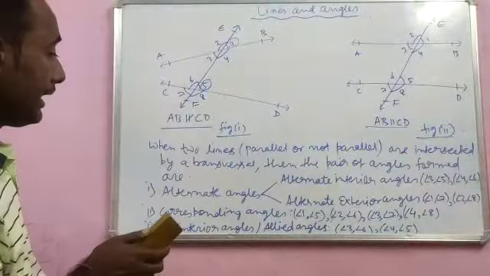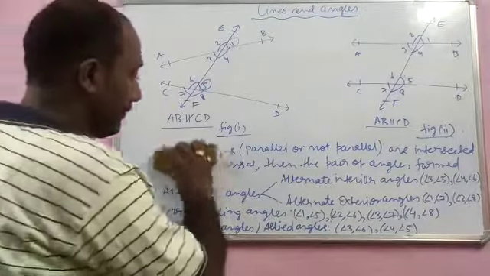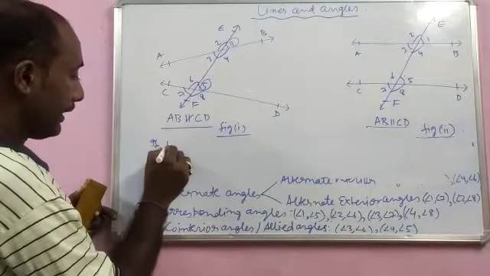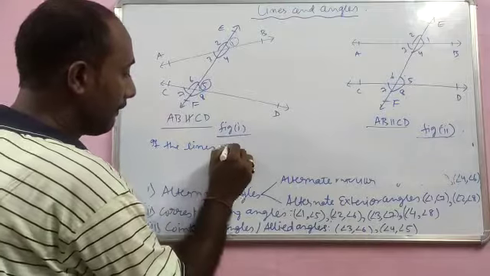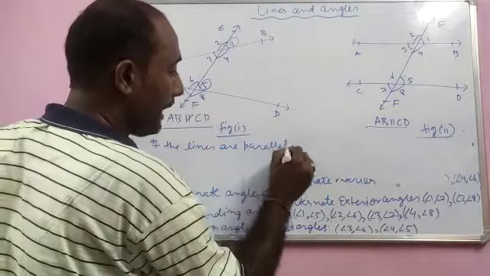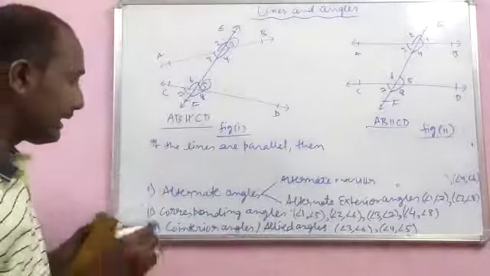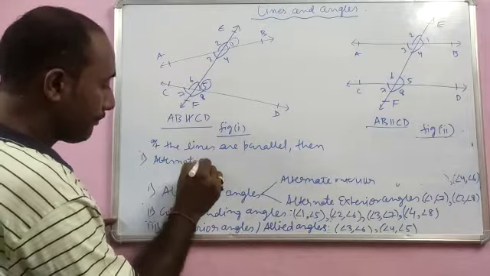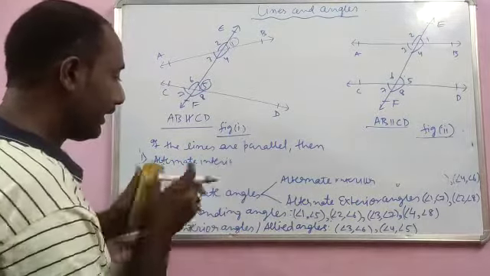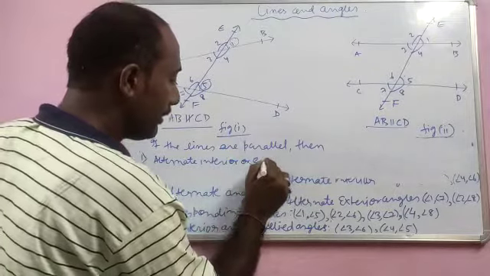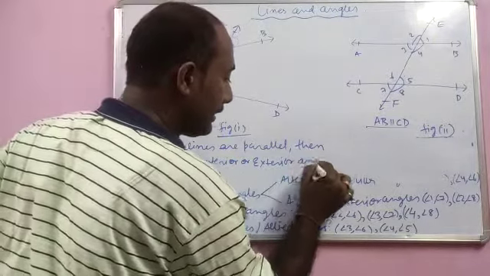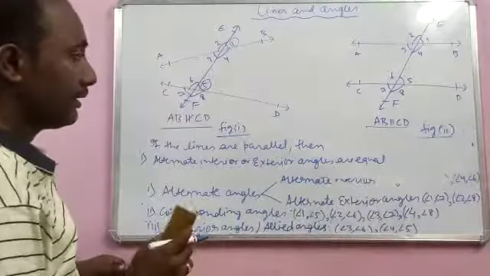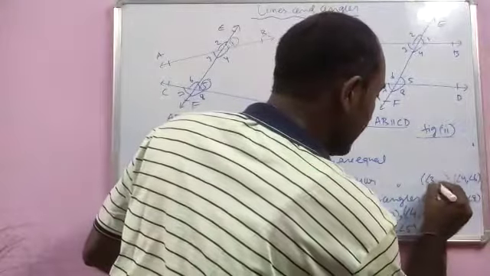So the next is that if the lines are parallel, then the first point is that alternate interior or exterior angles are equal.